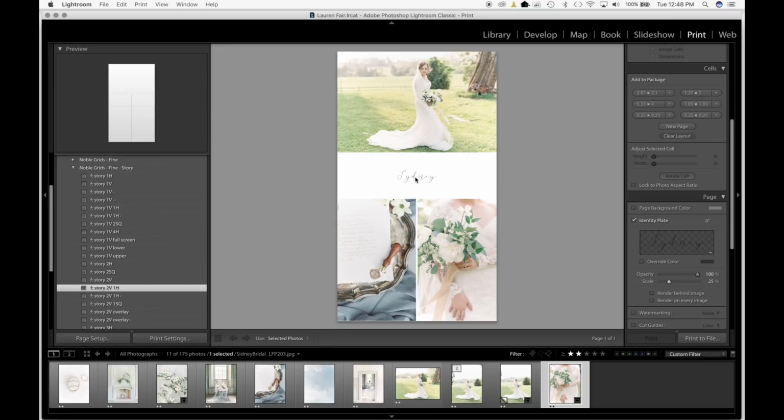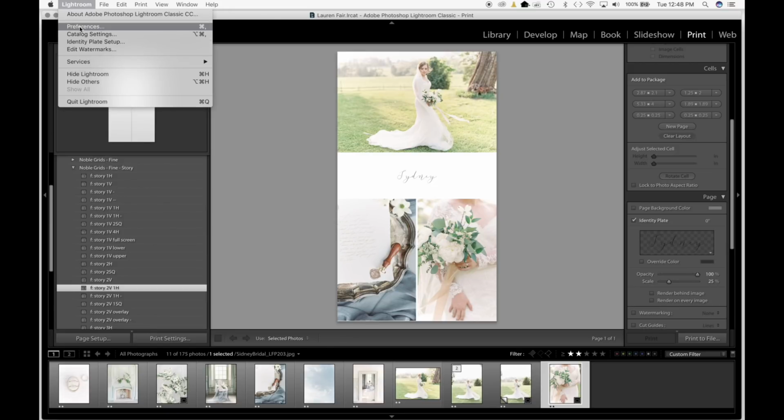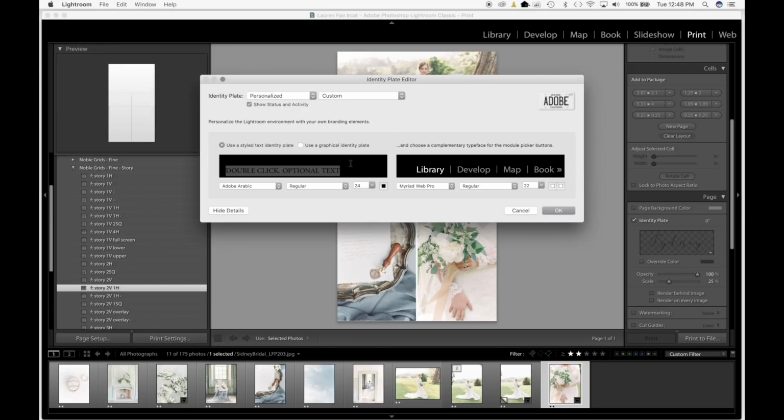So to get rid of the identity plate or anywhere that you don't want text, you just uncheck that box. But if you do want it for an option, you can go up here to identity plate setup and permanently change your identity plate there. So if I did want to have our branded font appear on all of the ones that have text, I'm just going to type in a little optional text.